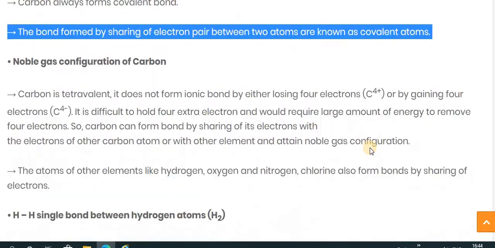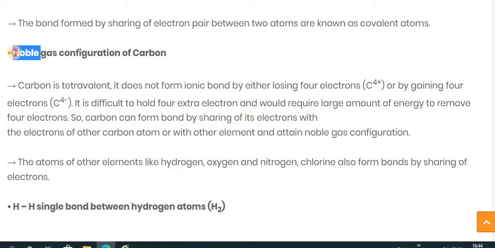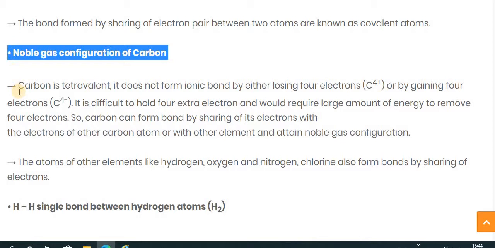Even though, let's see one more time the noble gas configuration of carbon. What is the meaning of noble gas configuration? Noble gas configuration means an electron configuration like a noble gas. Noble gas means an element whose outer orbit is completed with electrons, and they are inert gases as well.